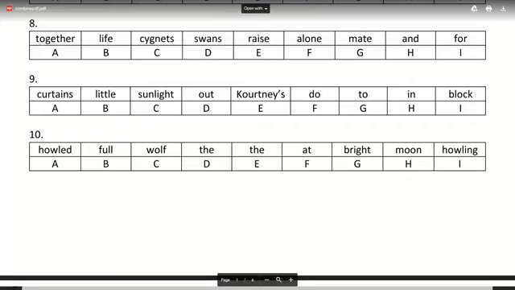So number 8 is, together, life, cygnet, swans, rise, raise, alone, mate, and, for.